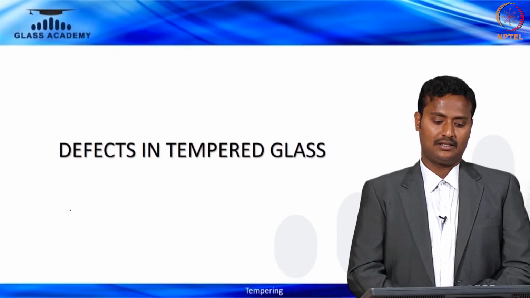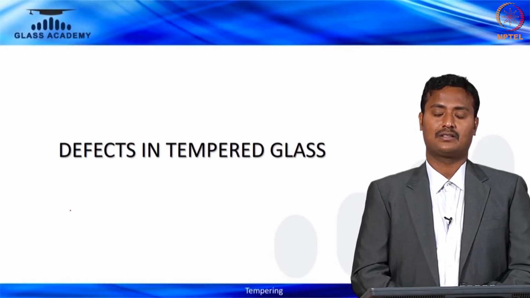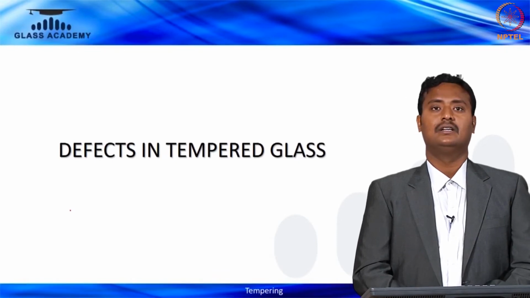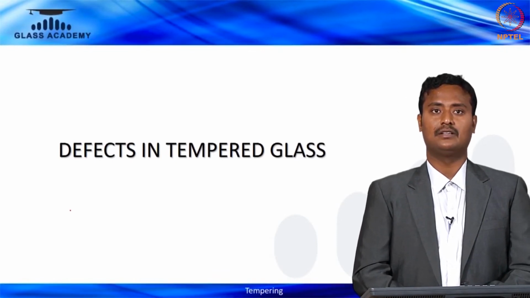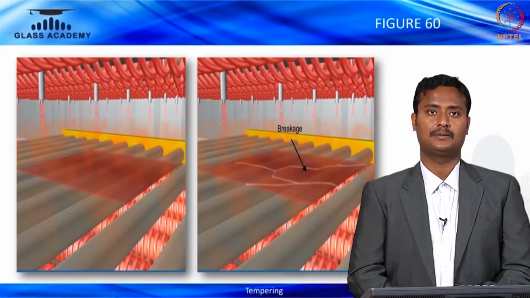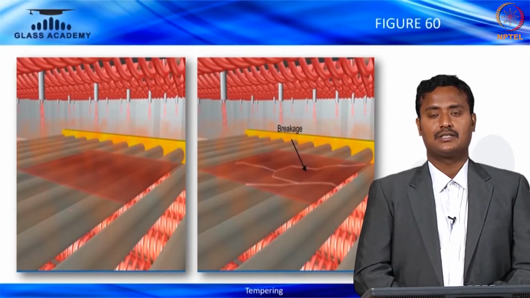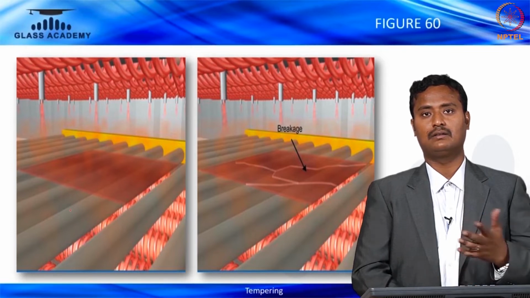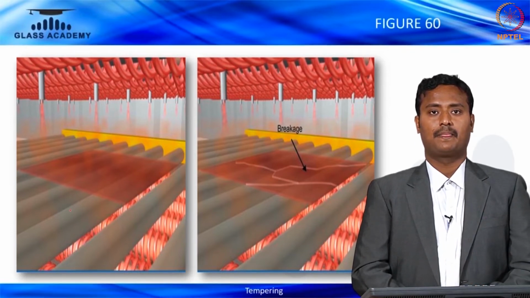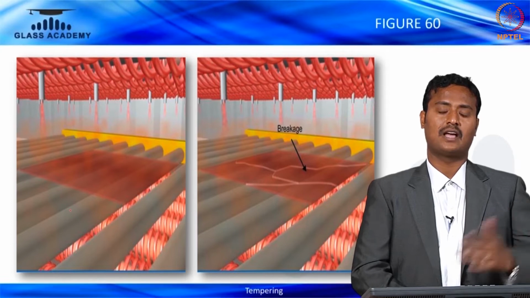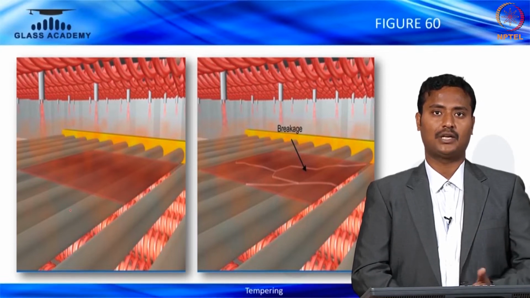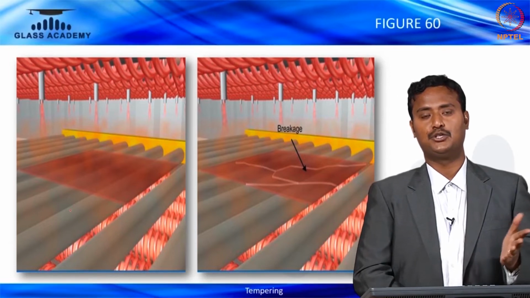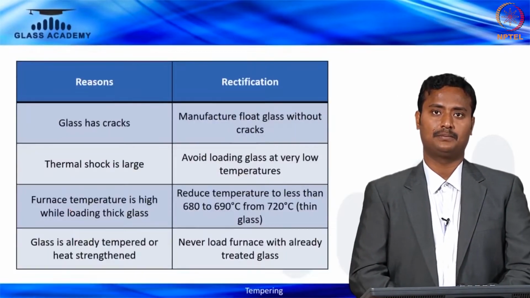Let's discuss the common defects in tempered glass. Breakages happen in the chiller, or they happen in the furnaces. There are two types. Let's see what the issues are and what the solutions are.